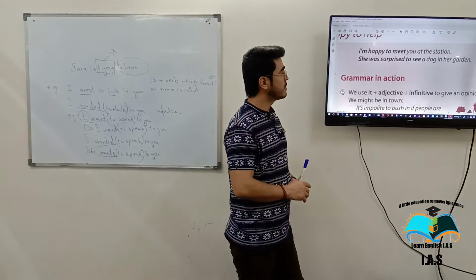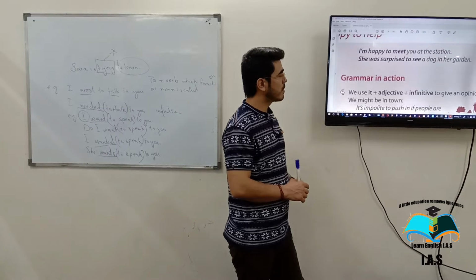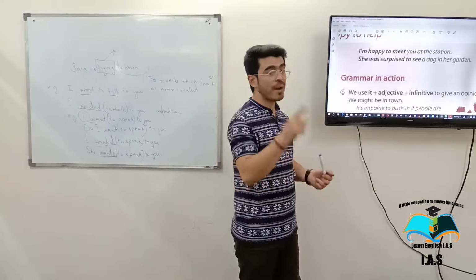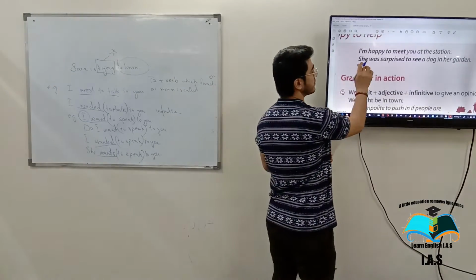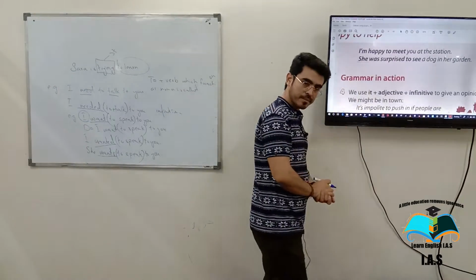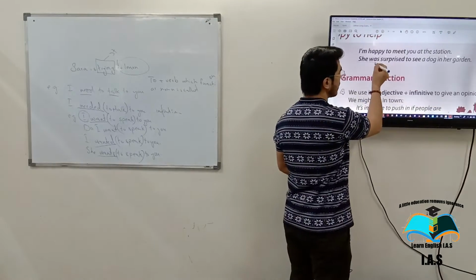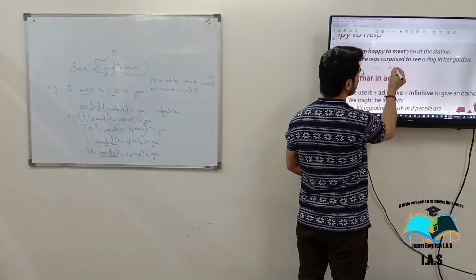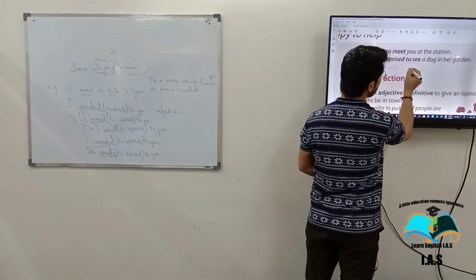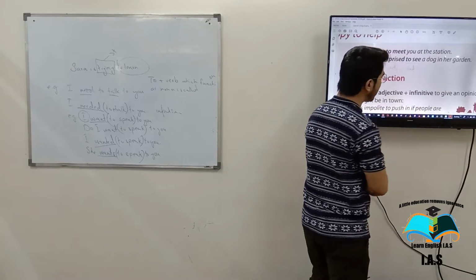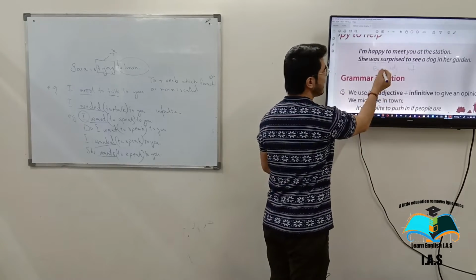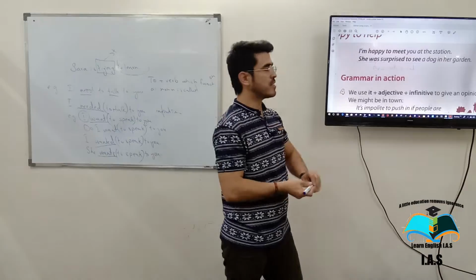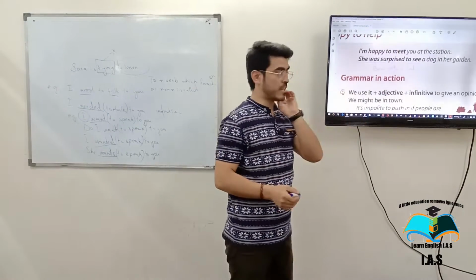Second example. She was surprised to see a dog in California. Excellent, very good. Now you have to analyze this sentence. What is this? Subject. And what is this? Be. Excellent. And what is surprised? Adjective. Fantastic. And what is "to see"? Infinitive. Right? So we are using be plus adjective plus infinitive, according to that structure we have studied before.